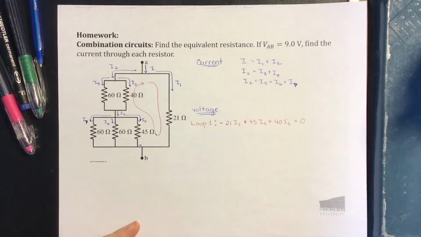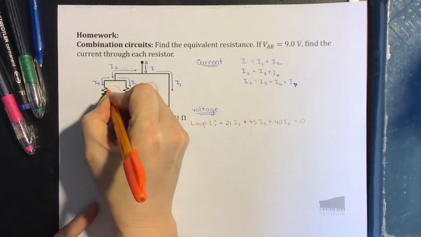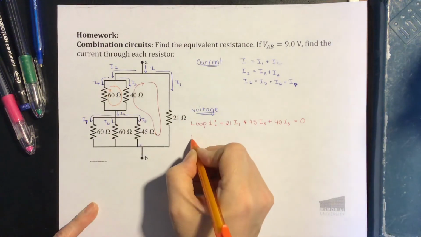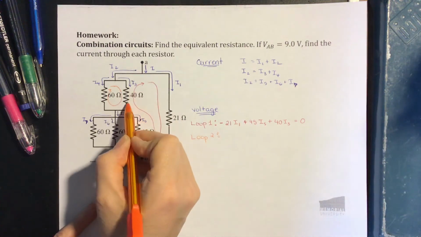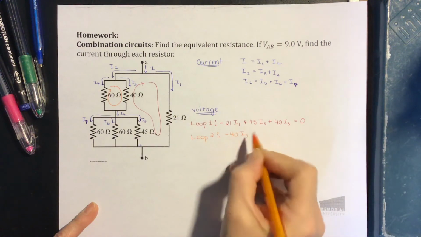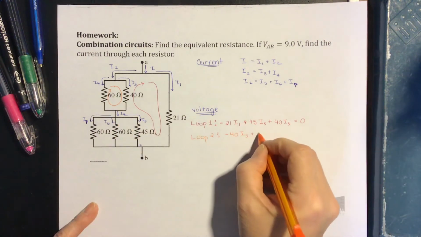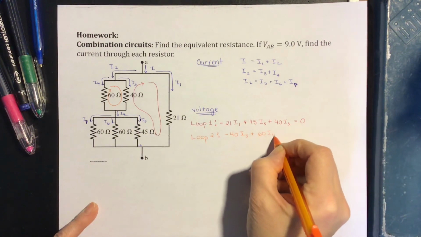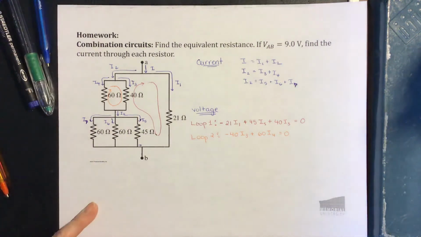For our next loop, let's go inside here. We'll come around this way. So coming around loop 2, we have a drop across the 40 ohm resistor, so minus 40 times I3. Then we have an increase across the 60 ohm resistor, plus 60 times I4 equals 0. So there's that equation.